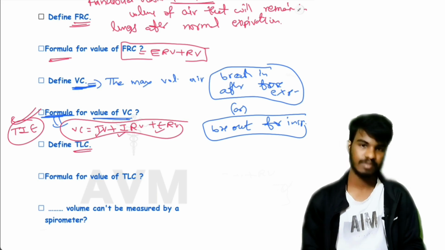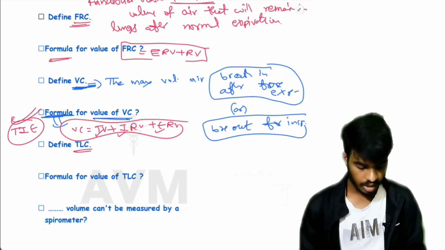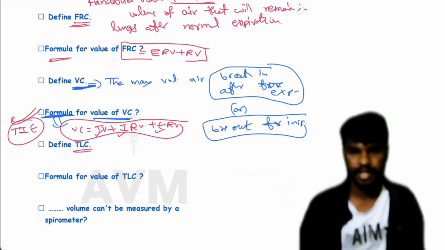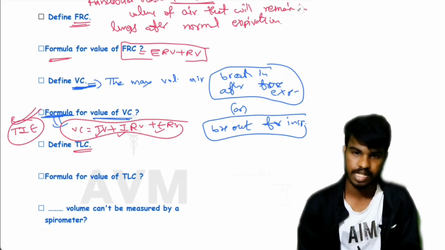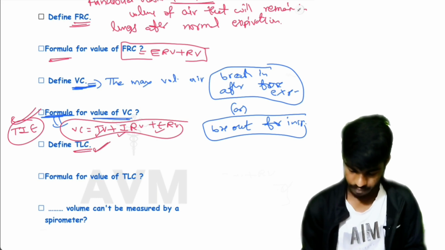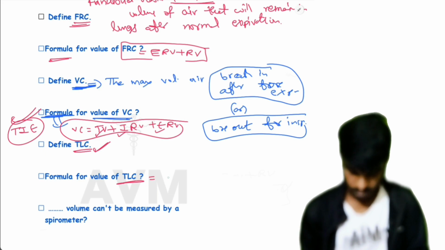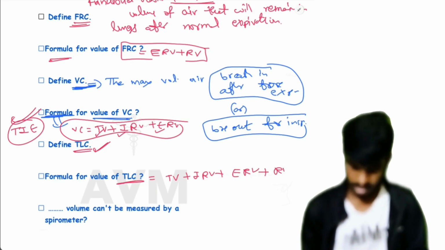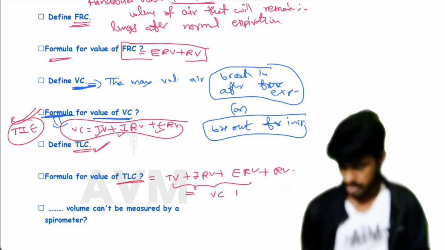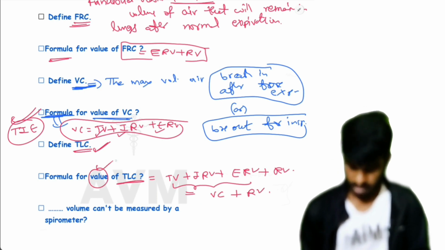Define TLC. TLC means total lung capacity. The volume of air accommodated in lungs after forcible inspiration. That is TLC. Formula for TLC: TLC equal to TV plus IRV plus ERV plus RV. Here TV plus IRV plus ERV is also written as VC, so VC plus RV.